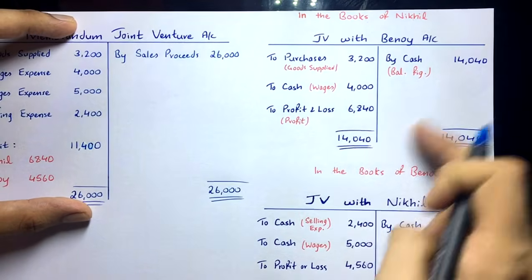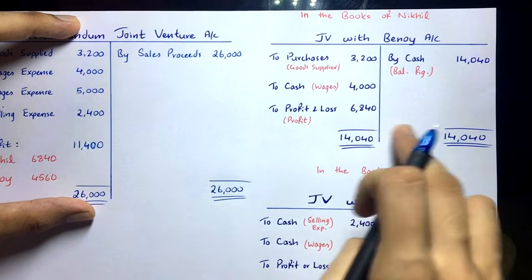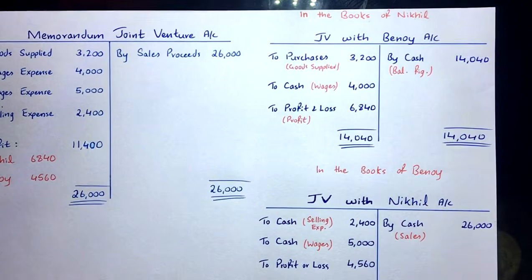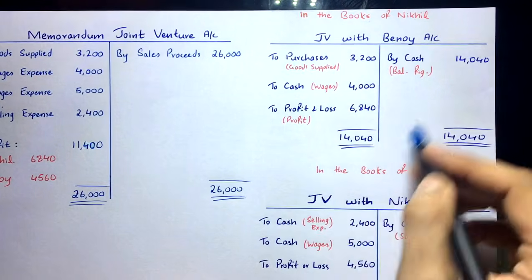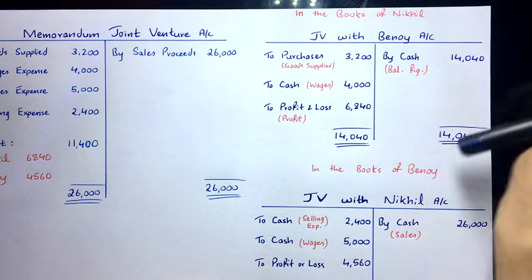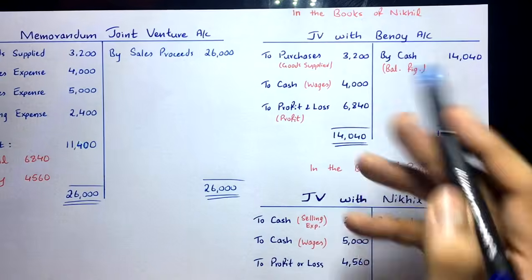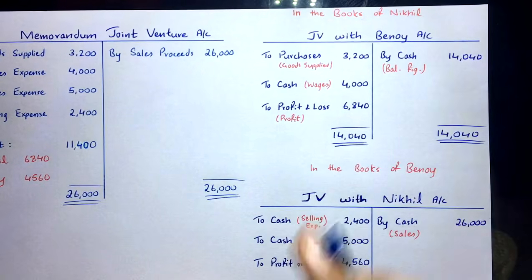Otherwise you cannot close this account, because you need the profit or loss made by the joint venture to close it. So now you balance this account. We just have these three figures here.